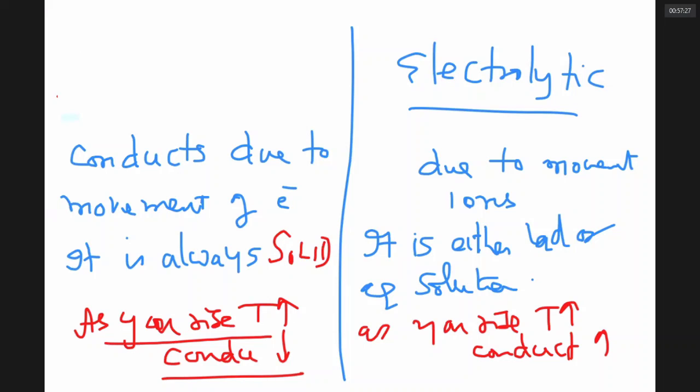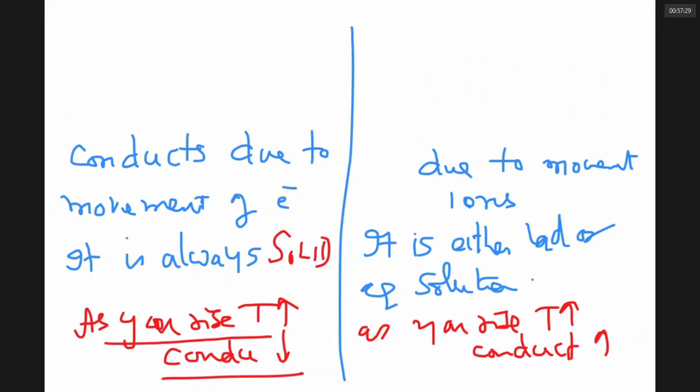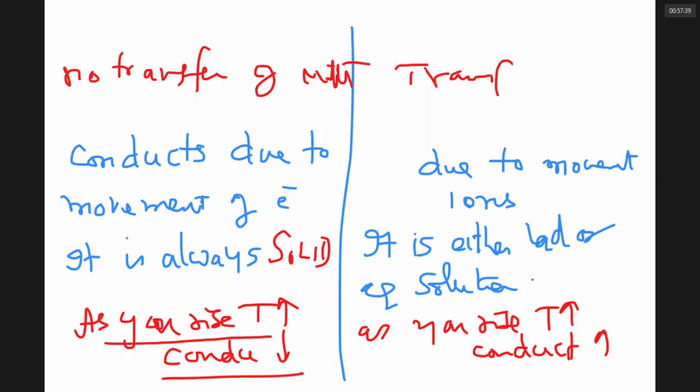Next point: an electronic conductor involves no transfer of matter, and in fact it involves no chemical change.